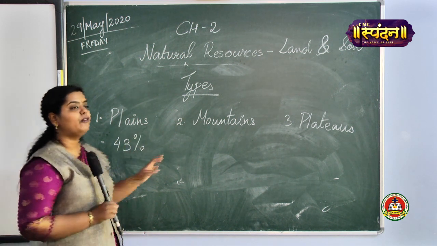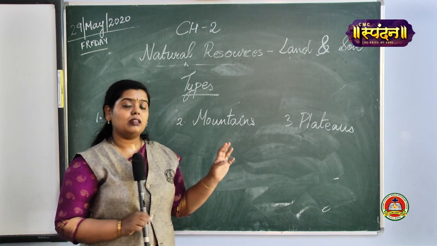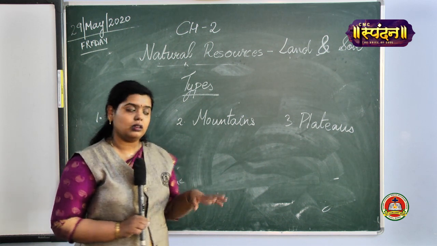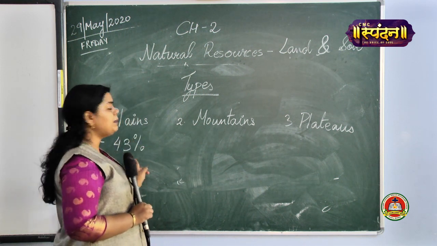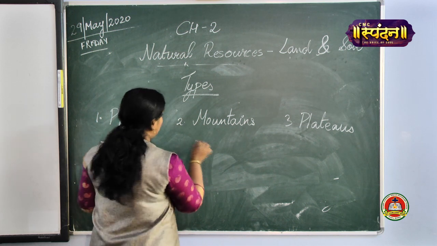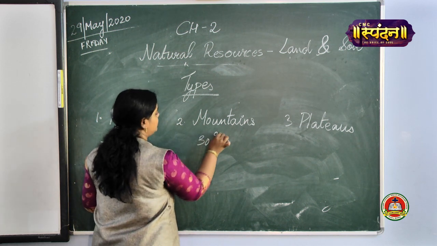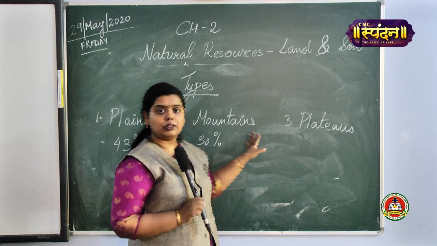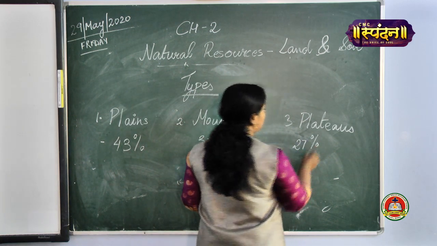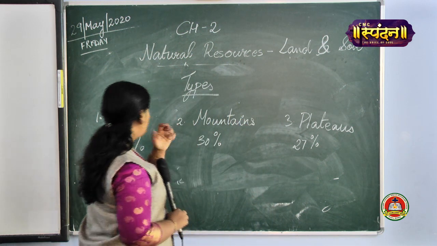Plains are 43%. That is the land surface that is available on the earth. Out of that, 43% are plains, 30% are mountains, 27% are plateaus. Fine. I'll repeat it once again.